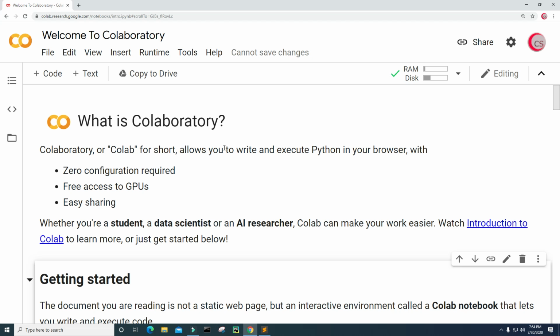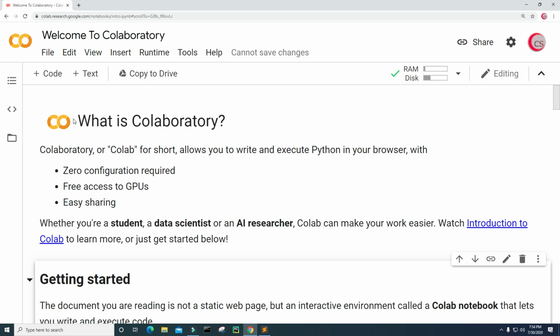Now, currently I'm on Google's website. It's called colab.research.google.com, and I'm on it because it makes it really easy to start programming in Python. All you have to do is go to this website and then log in using your Google account and get started writing your Python code. So let's go ahead and get started writing this code.